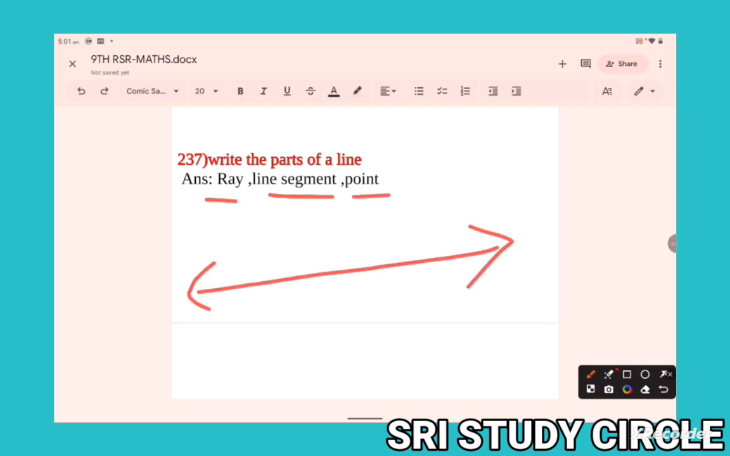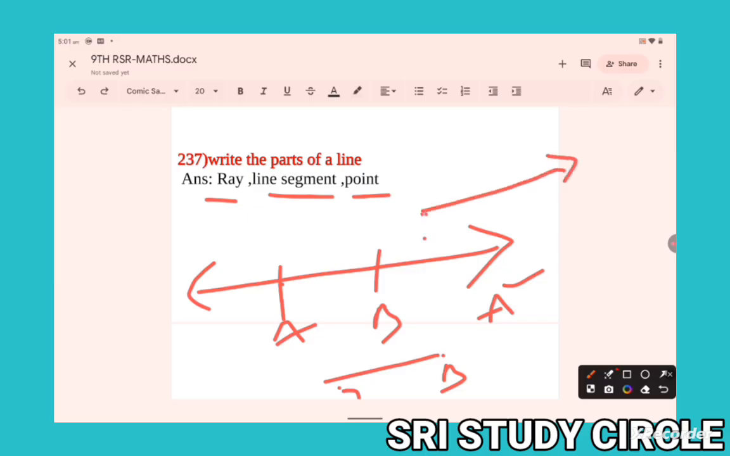So this is the one line. Some portion AB, so AB is known as a line segment. Point A, A is known as a point. Suppose from a line, a ray starts from A. This point is A, this is B. This is known as AB ray. Point A, AB ray, AB line segment. Okay.